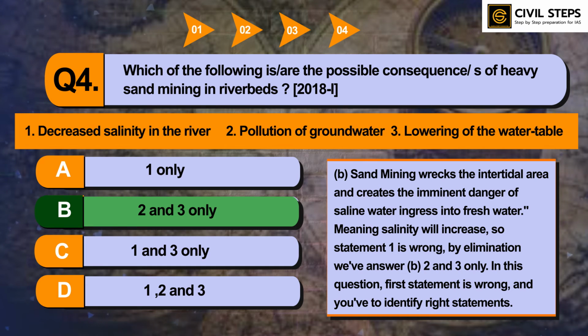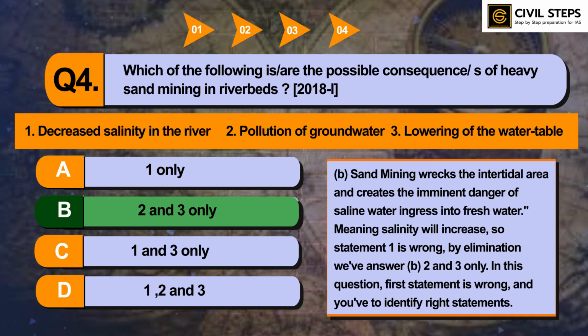In this question, the first statement is wrong and you have to identify the right statement. So UPSC can ask situational questions: if this happens, then what would be the consequences of it? For answering these types of questions, you should have your concepts very clear. This is all about question number 4.